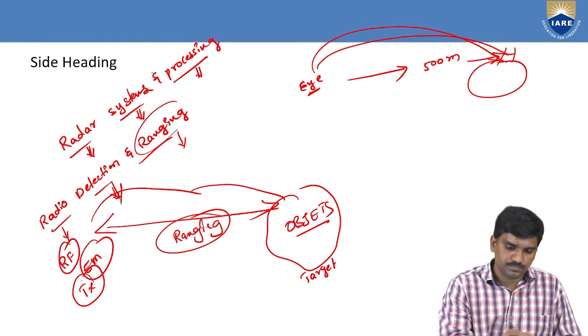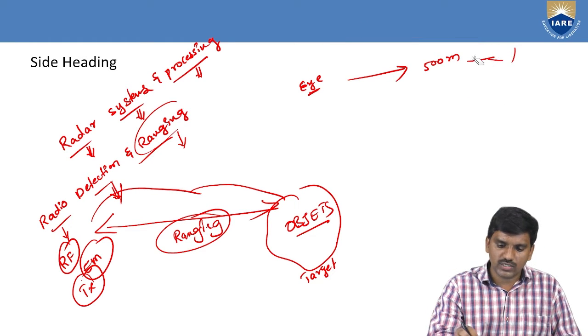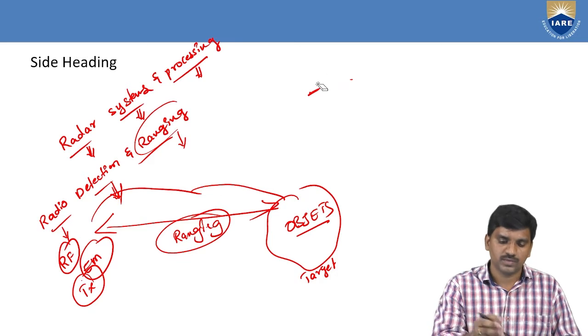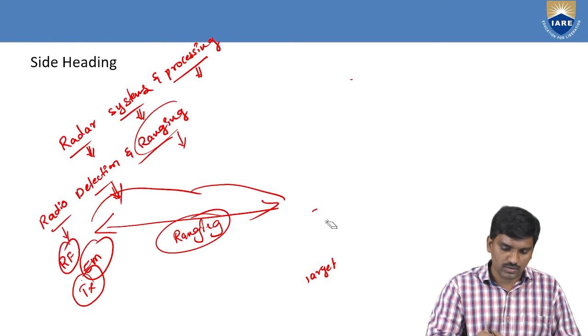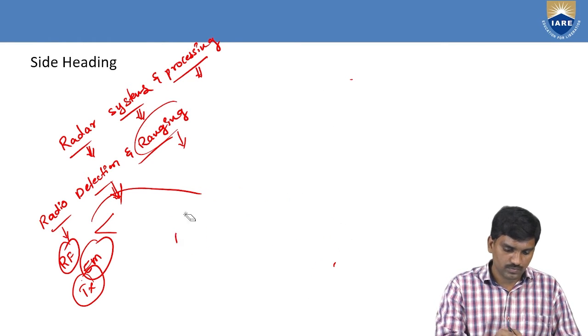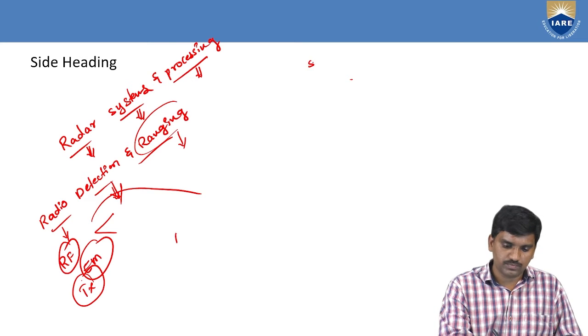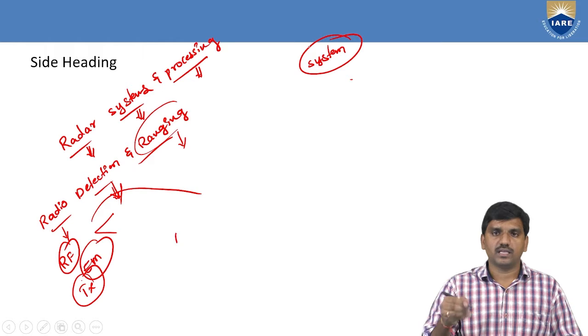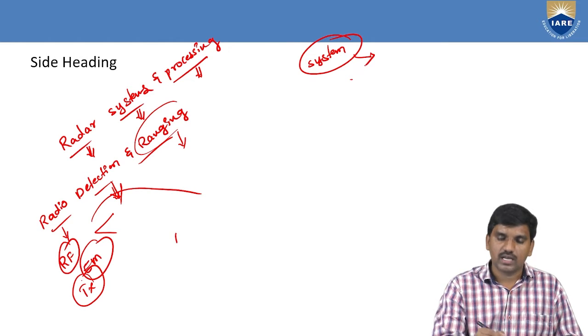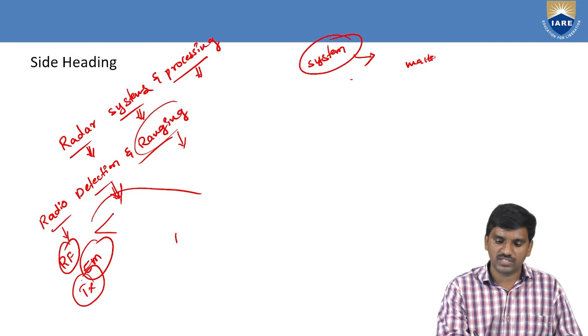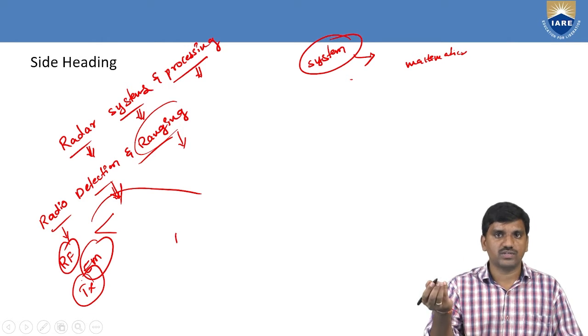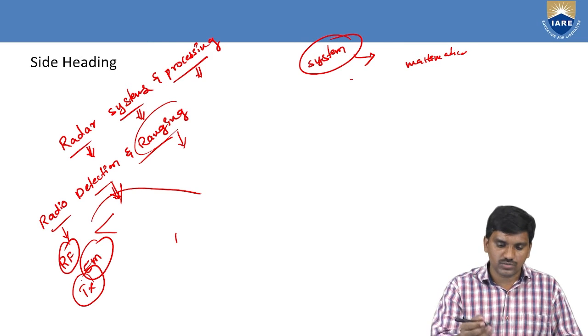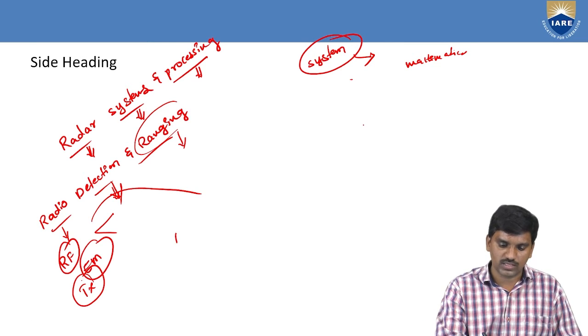Next, what is a system? In order to describe the system, we have one method. For example, this is the system. Simply, the definition of a system is a mathematical model of a physical process. Let me introduce the system.